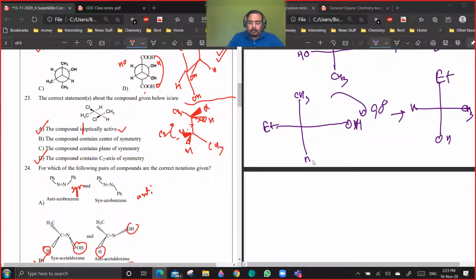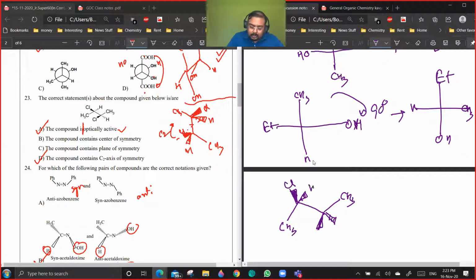I think I have told you how to draw the Fisher projection. See, this is the molecule. And here you are having Cl and H. Here you are having Cl and H. It's like this, yes or no?